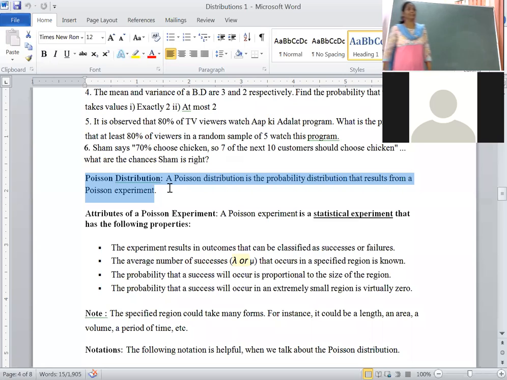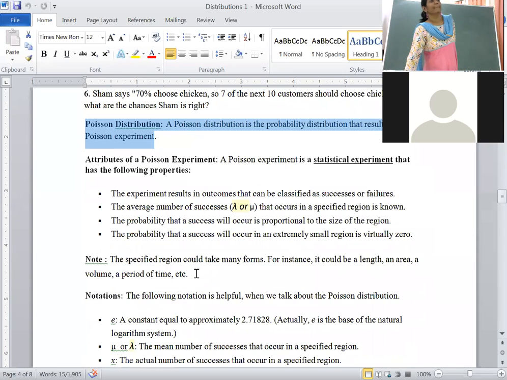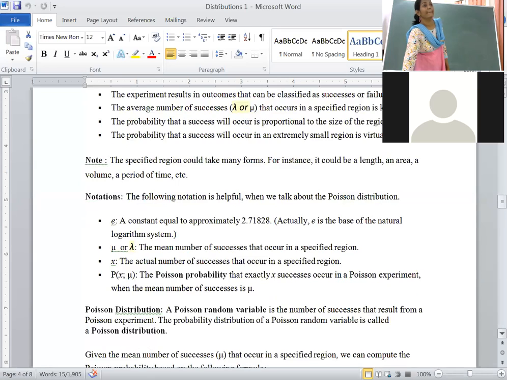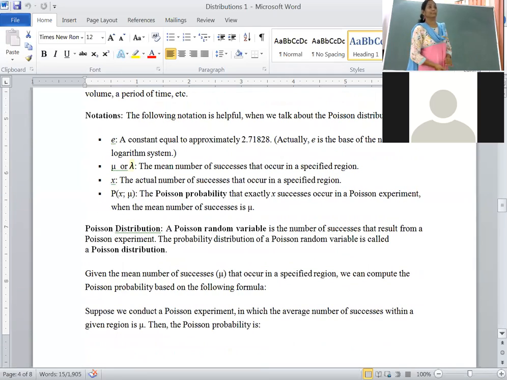Go through it for 1 minute. Go through the lines once.